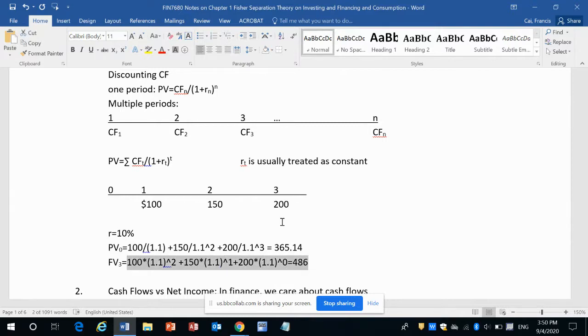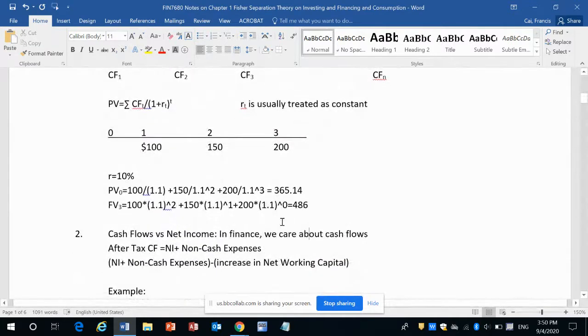That is the correct way of adding up cash flows at different points in time. This is a very important concept. You never add cash flows directly at different points in time. Instead, you have to add either the discounted cash flows or the future value of the cash flows.